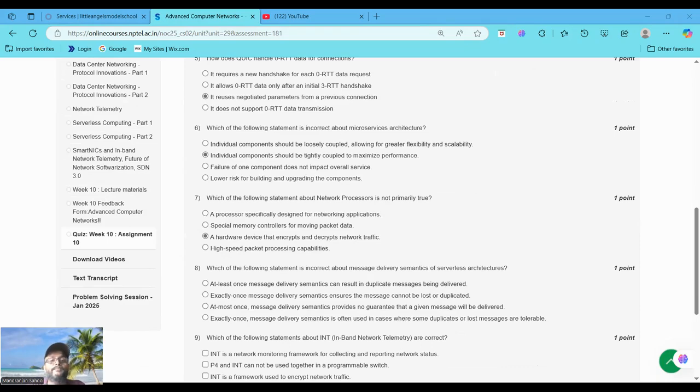That's why in question number 7, this statement about the network processor is not primarily true. This one, 7 option C. Now moving to question number 8.